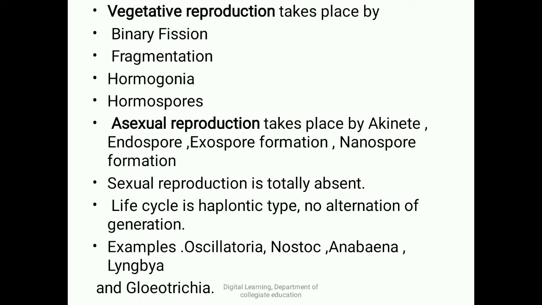Coming to sexual reproduction, here it is totally absent. The life cycle is haplontic, because the plant body is a gametophyte and there is no alternation of generations here. The examples here are Oscillatoria, Nostoc, Anabaena, Lyngbya, Gloeotrichia, etc.